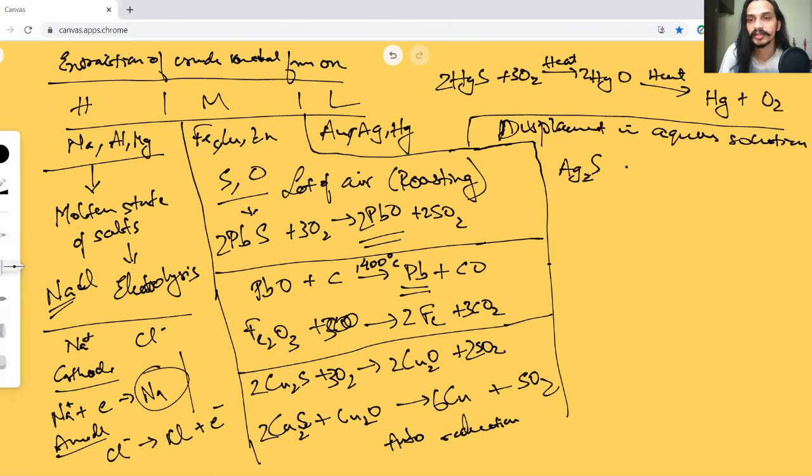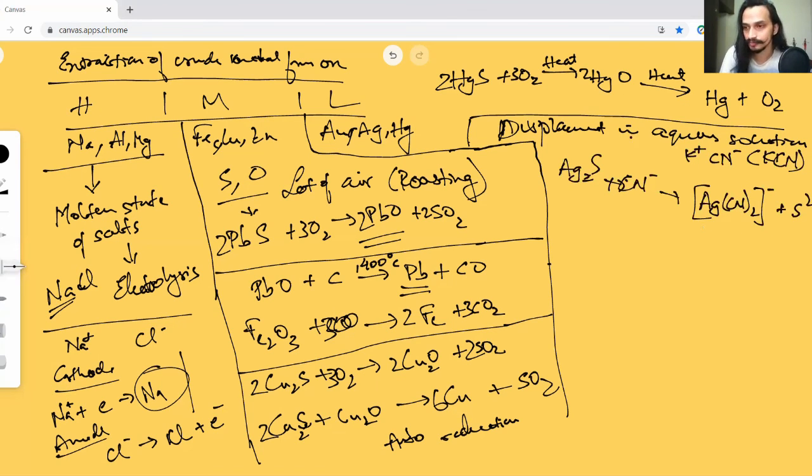It's called Ag2S. I can take any aqueous solution like KCN. It's nothing but potassium cyanide. It will have K+ ions and CN- ions. So what this will do is, first this cyanide ion is going to replace the sulfide. When this meets your CN- ion, you will create something called AgCN twice. Now you have a new ion, and the sulfur just leaves out as a separate ion. So if I have to balance this, I'll say 2 here and 4 cyanides here.